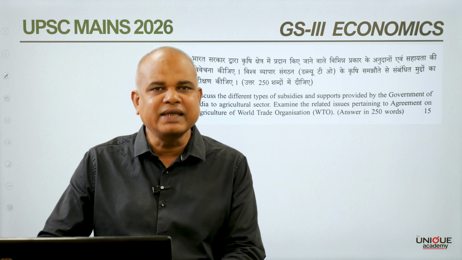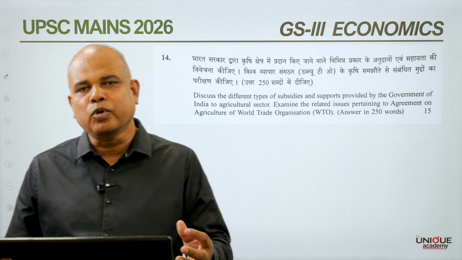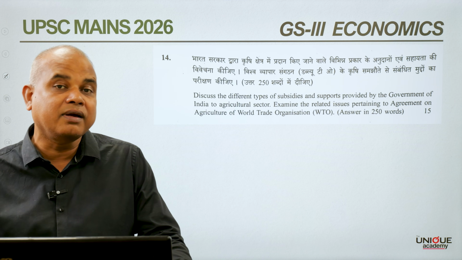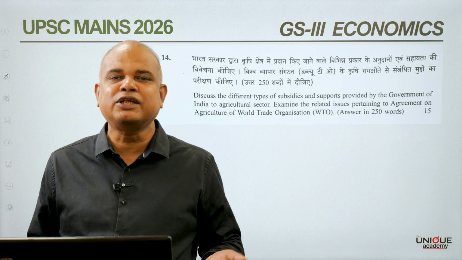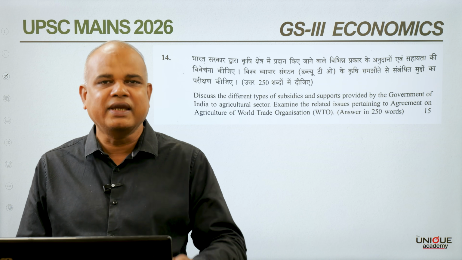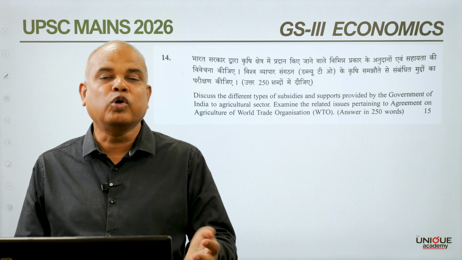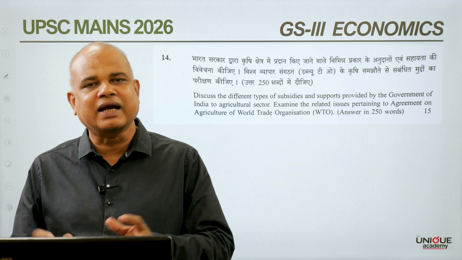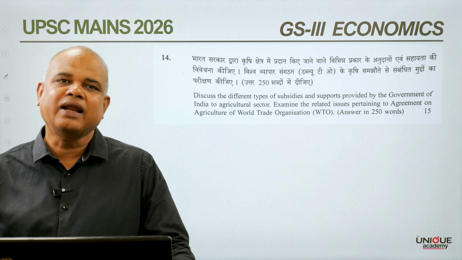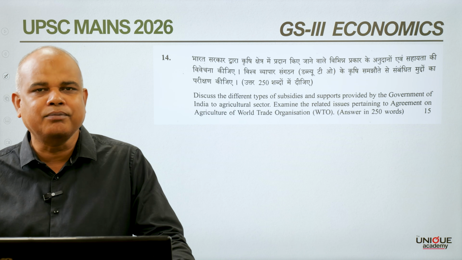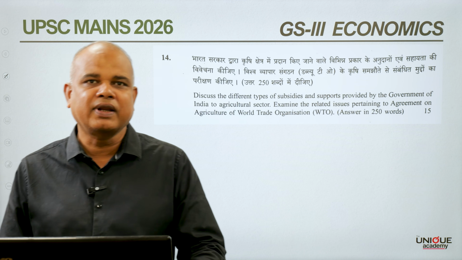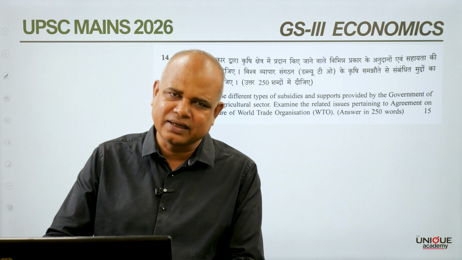So at the Bali summit, both the developed and developing countries agreed to have a permanent solution, and for that 4 years were kept so that these countries can negotiate, and after 4 years they can come to a permanent solution as far as minimum support price is concerned.